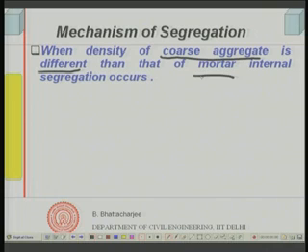Because what is internal segregation? The tendency of the coarse aggregate, which is heavier, to settle down at the bottom, and the finer mortar, which has fine aggregate with a different specific gravity, will have a tendency to remain at the top. When you are compacting, something heavier will have a tendency to go down, something lighter will not go down so easily, it will have a tendency to remain at the top.